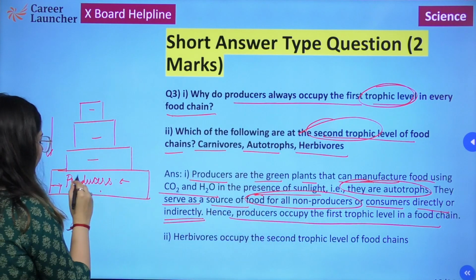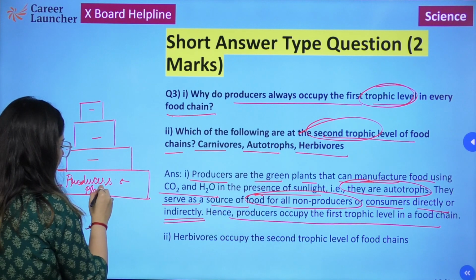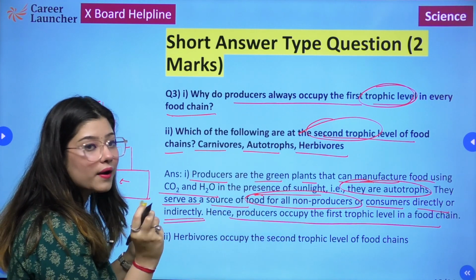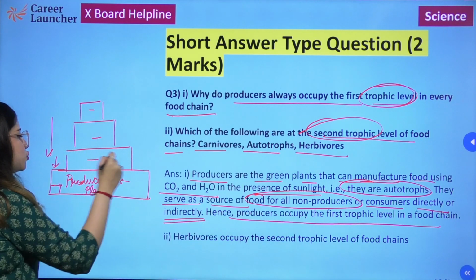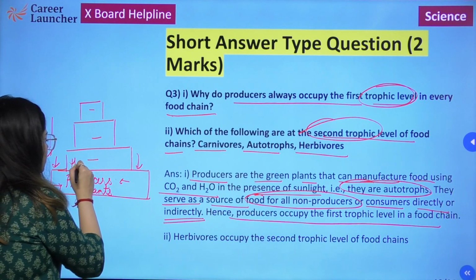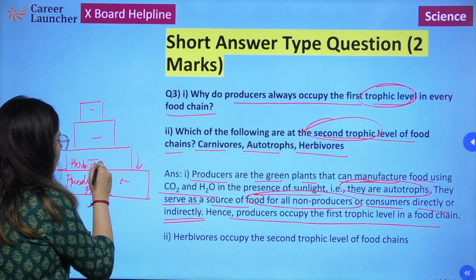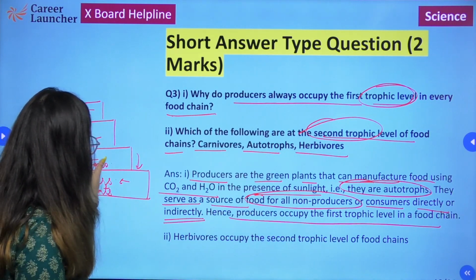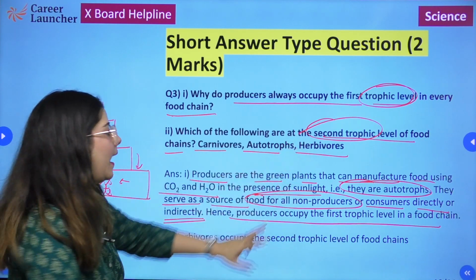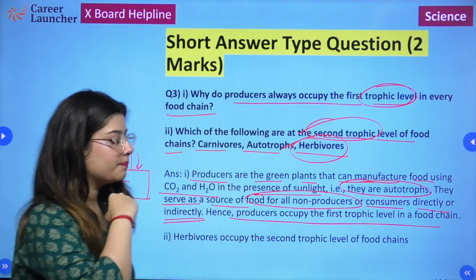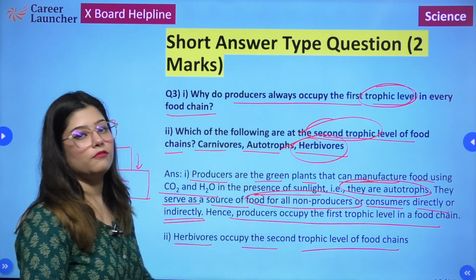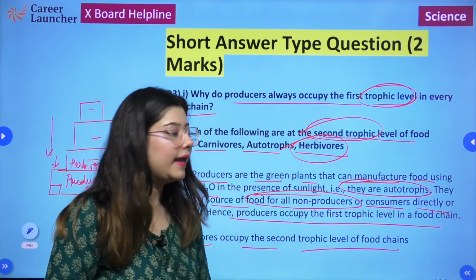So first trophic level is producers, which means let's say plants. Second trophic level will be occupied by organisms that directly consume plants, that directly eat plants. And organisms that eat plants are known as herbivores. So the second trophic level will be occupied by herbivores. Right? So herbivores occupy the second trophic level of food chain, right?